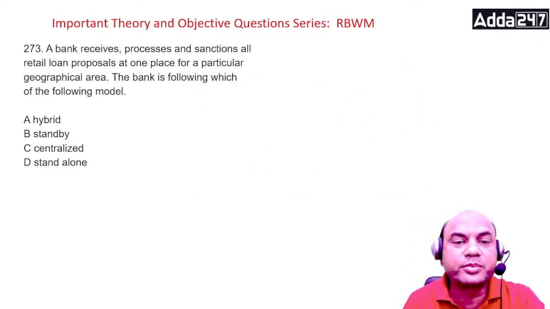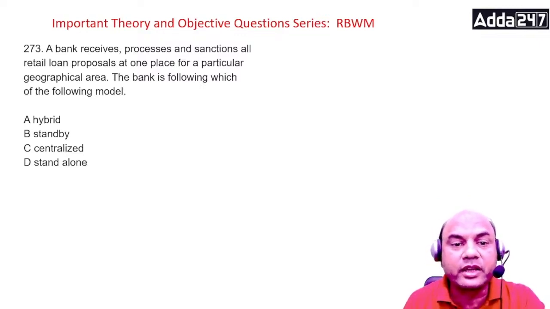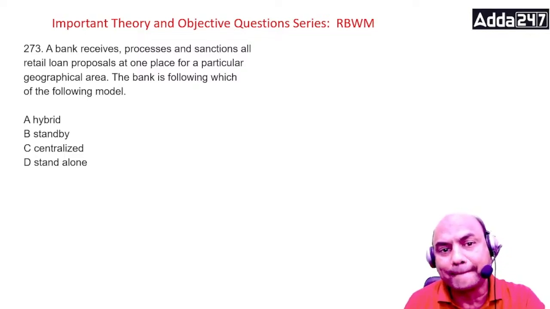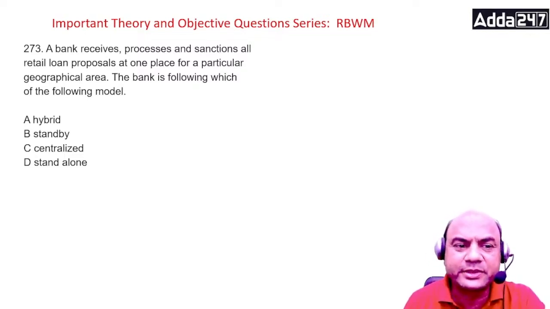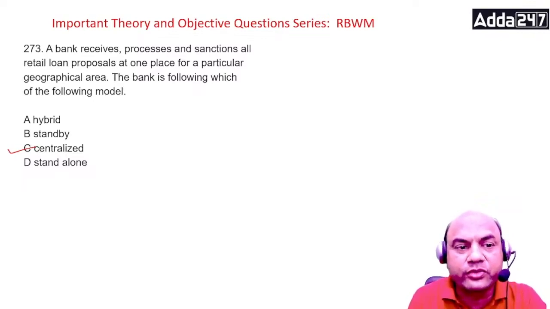A bank receives, processes and sanctions all the retail loan proposals at one place for a particular geographic area. The bank is following which type of model? Just now I gave you the explanation. So the answer is centralized. Now you'll see this. There are 2 points given over here. One is for complete geographical area, one particular.